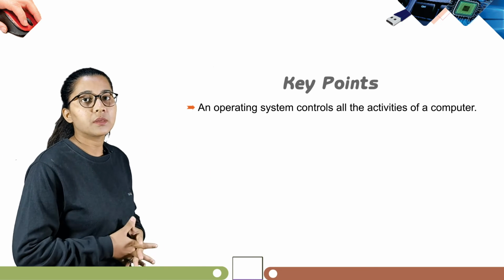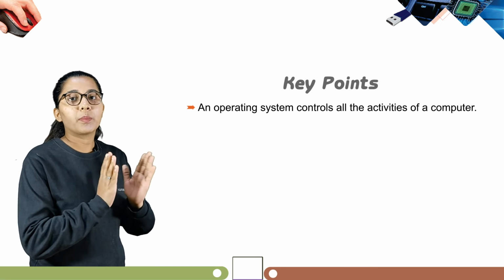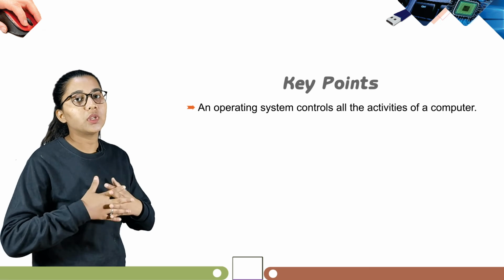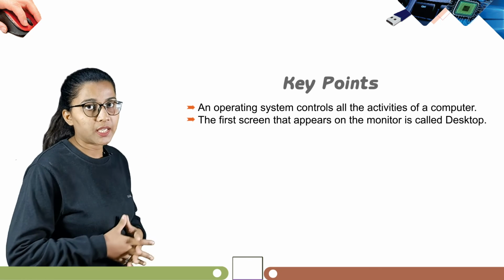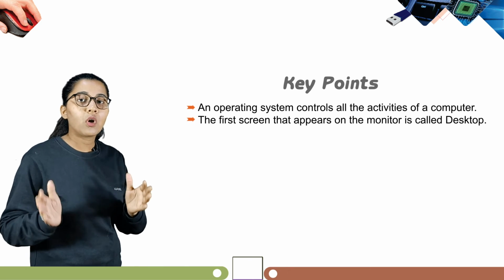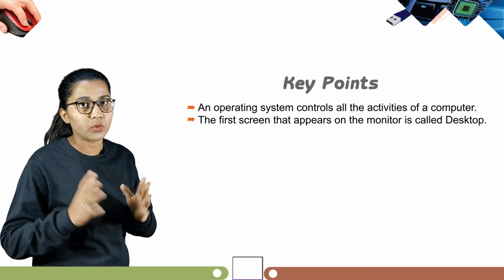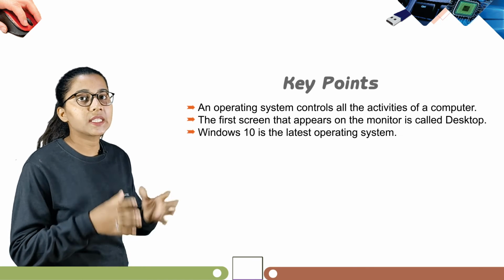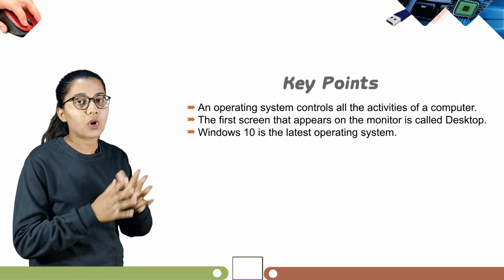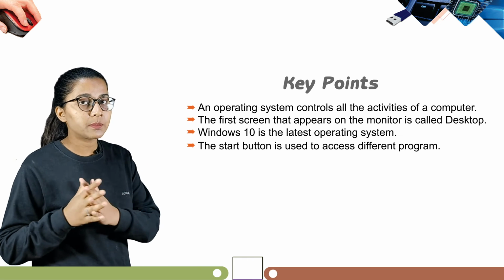An operating system controls all the activities of a computer. कंप्यूटर का एक ऑपरेटिंग सिस्टम कंप्यूटर में होने वाली सारी एक्टिविटीज को कंट्रोल करता है. The first screen that appears on the monitor is called desktop. कंप्यूटर ऑन करने के बाद जो सबसे पहली स्क्रीन आती है उसे हम डेस्कटॉप बोलते हैं. Windows 10 is the latest operating system. Windows 10 अब तक का लेटेस्ट ऑपरेटिंग सिस्टम है. The start button is used to access different program.